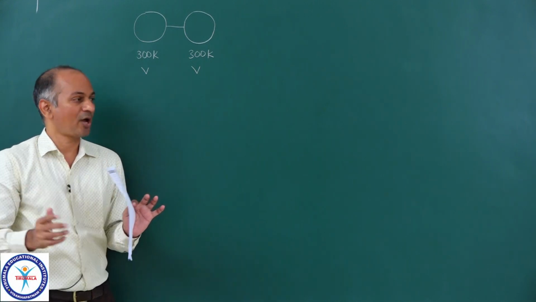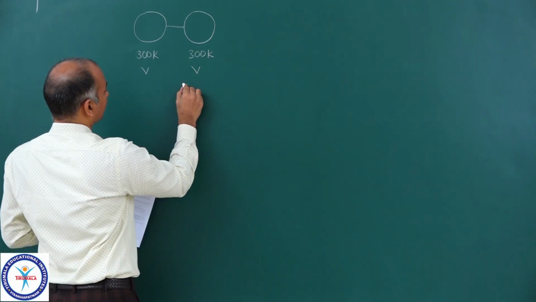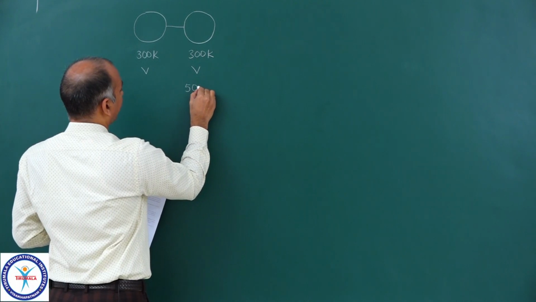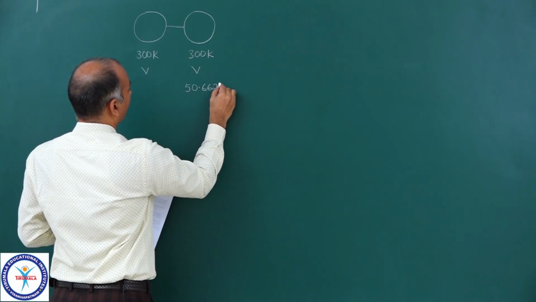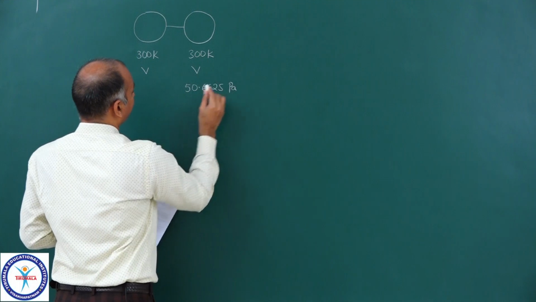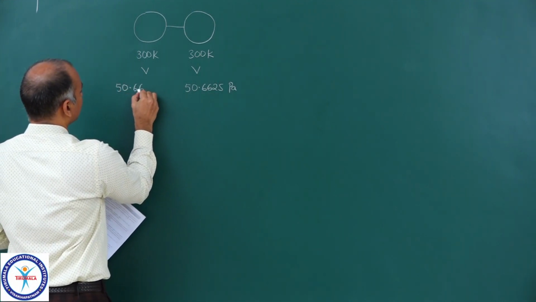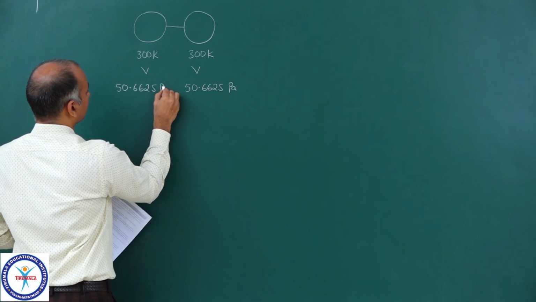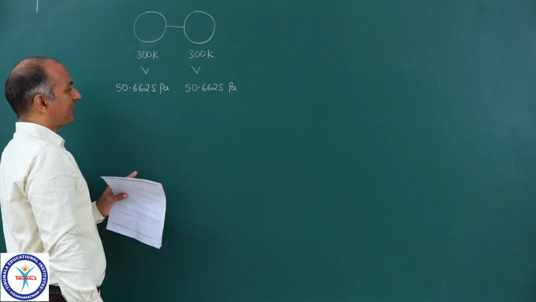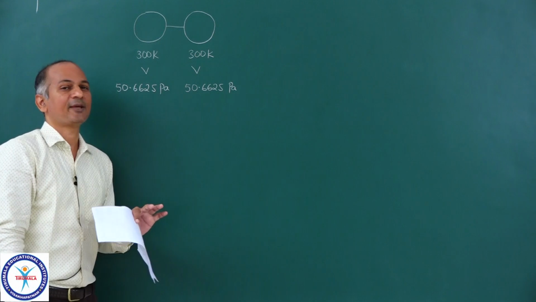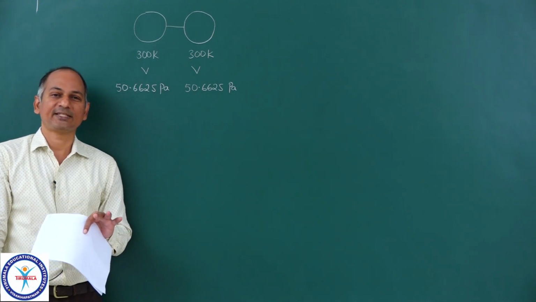So obviously, pressure of this vessel is 50.6625 kilopascals, and here also the same, 50.6625 kilopascals.